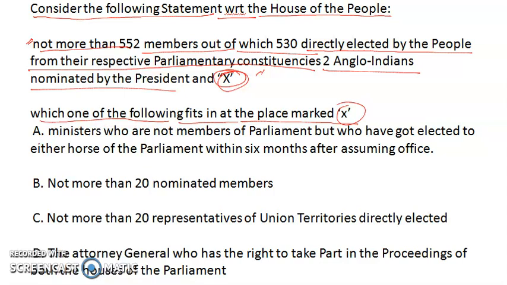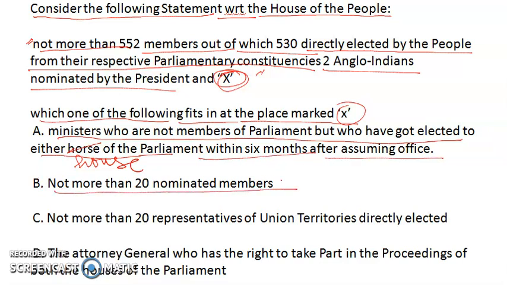So let's see the options. The first option is ministers who are not members of parliament but who have got elected to either house of the parliament within 6 months after assuming office. Second option is not more than 20 nominated members.